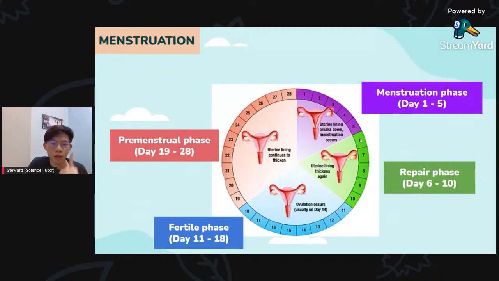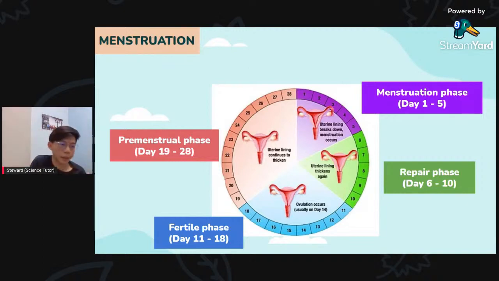Secondly, we have the repair phase. After you fell down and got bleeding, now you need to repair, right? The same goes for the uterine wall. It undergoes a repair phase. It takes 5 days or so, days 6 to 10. What happens here is that the uterine lining thickens again. Imagine the muscle goes tiny, and now it grows thicker again.